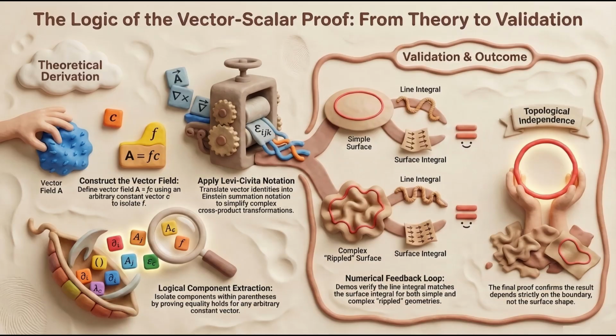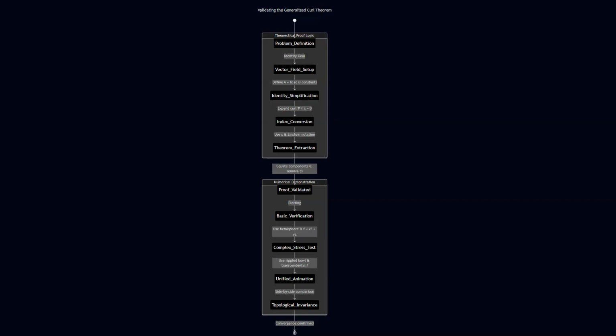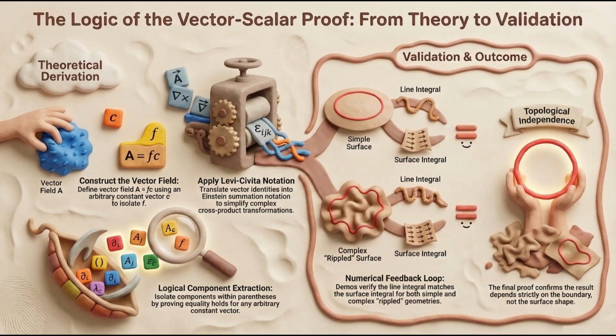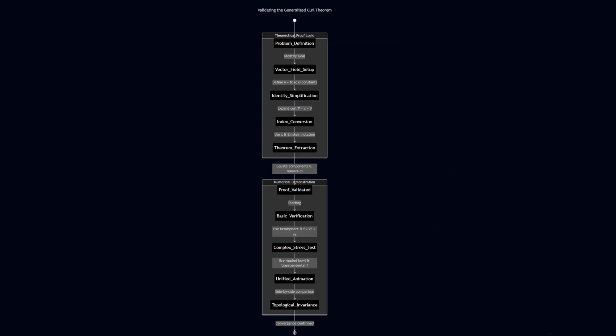to be equal. This conclusion is validated through numerical demonstrations that compare line integrals around a boundary to surface integrals across various geometries, ranging from simple hemispheres to complex, rippled surfaces. Ultimately, the process confirms the principle of topological independence, proving that the theorem depends entirely on the boundary and is unaffected by the specific shape of the surface.